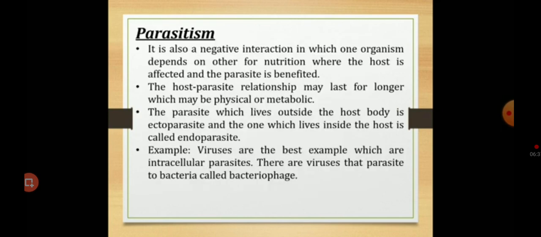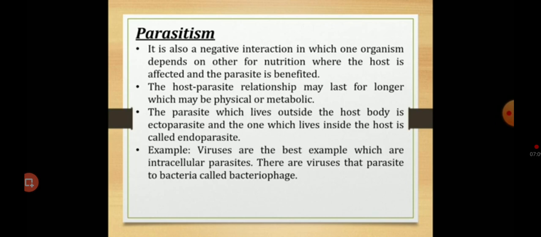The next one is parasitism. It is also a negative interaction, in which an organism depends on another for nutrition, where the host is affected and the parasite is benefited. The host-parasite relationship may be long-lasting, and may be physical or metabolic. The parasite which lives outside the host body is called an ectoparasite, and the one which lives inside is called an endoparasite.